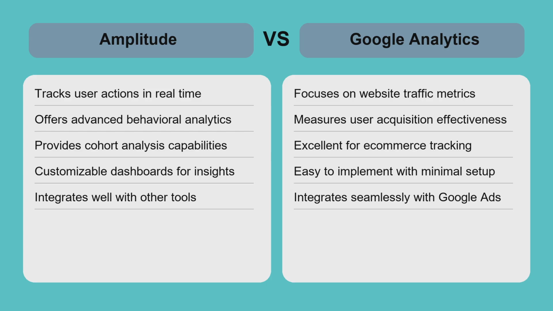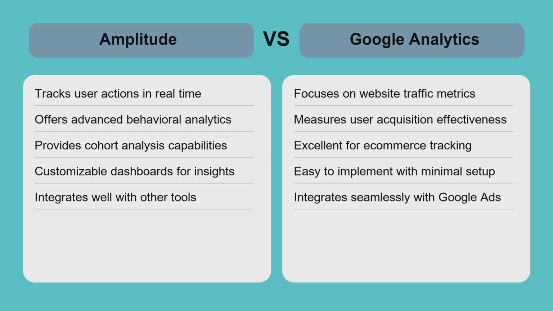If you run a digital product or app and want to understand how users engage with specific features, Amplitude's event-based tracking and behavioral insights are unmatched. It offers deep analysis on retention and user journeys that help improve product design. On the other hand, Google Analytics is better suited for understanding overall website traffic, marketing effectiveness, and user acquisition channels. It provides a broad overview of visitor demographics and campaign ROI.